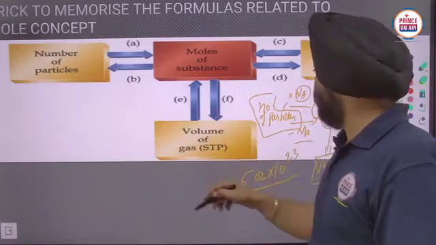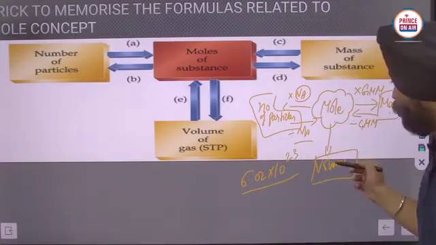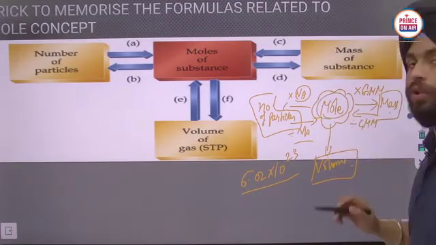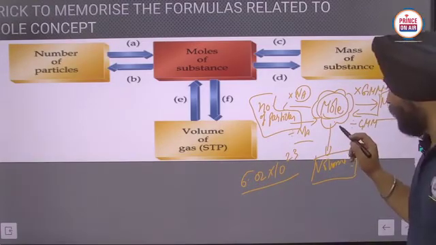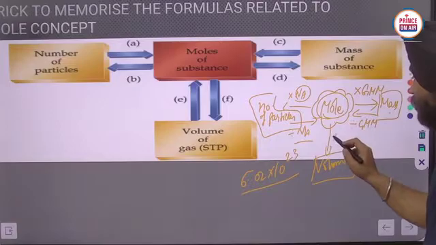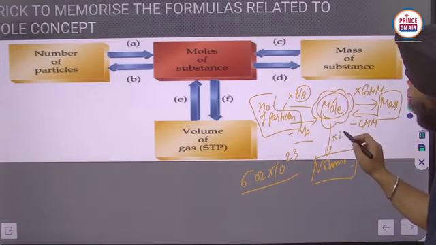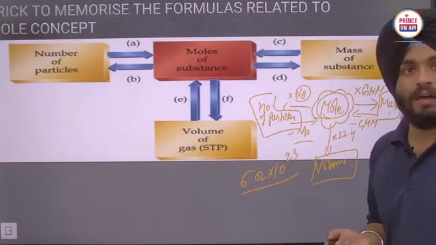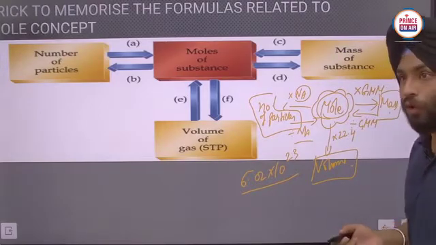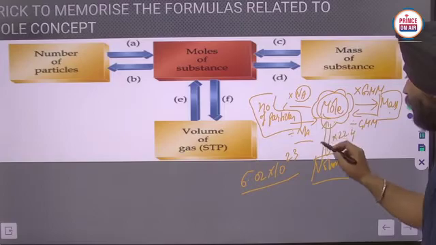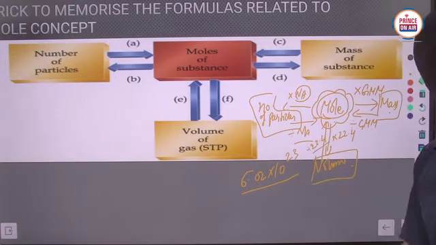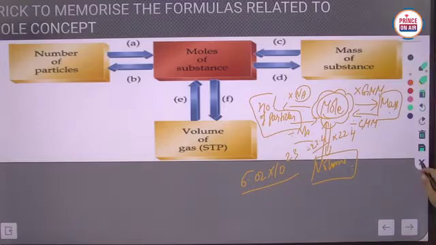Similarly, if you want to calculate the volume of the particles, if you have the moles of those particles, then you have to multiply the number of moles by 22.4. And if you want to calculate the number of moles from the volume, you just have to divide it by 22.4. In this way, I'll tell you.